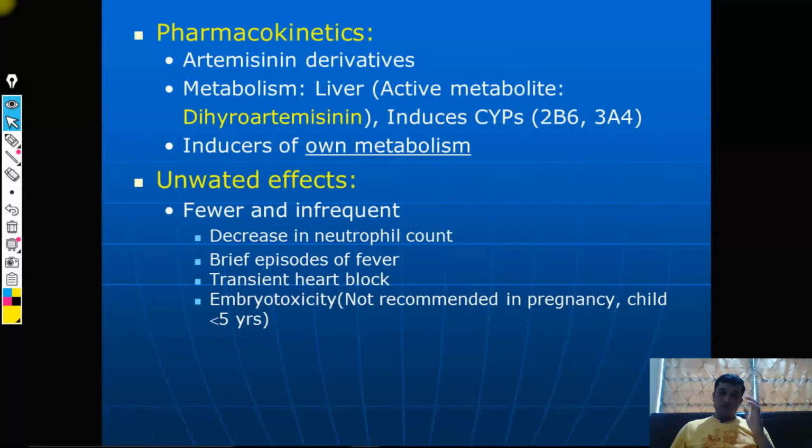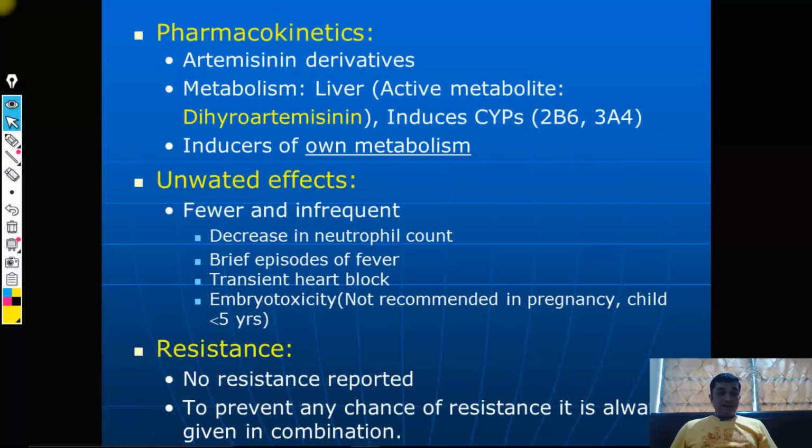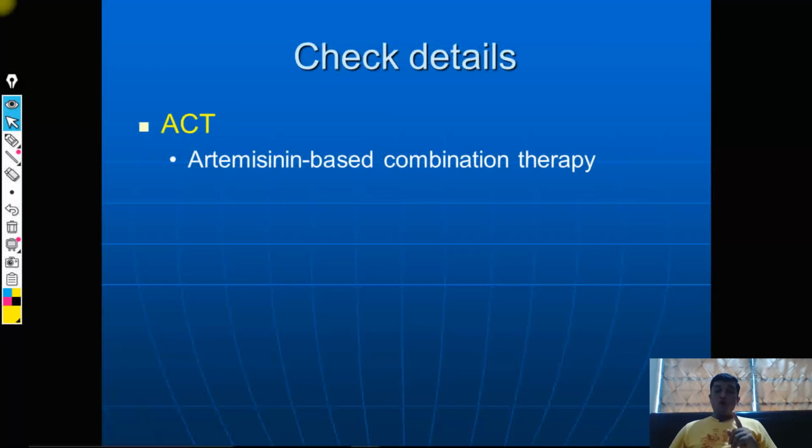That is a disadvantage, because if malaria is there in case of a child, then definitely it is not recommended. So that's one disadvantage that you can consider. Resistance: fortunately there is no resistance reported till now. To prevent any chance of emergence of resistance, WHO has recommended that it should always be given in a combination therapy, and that's what is called artemisinin based combination therapy, which is right now a major part of management of malaria.